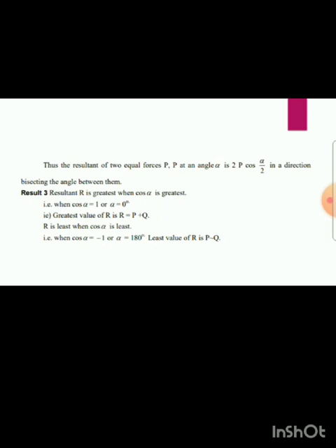Now R is least when cos alpha is least. So therefore we are getting the least value of R as P minus Q. Thank you.